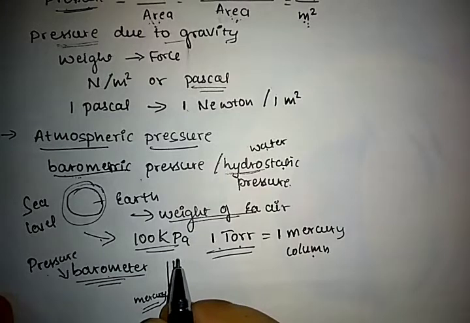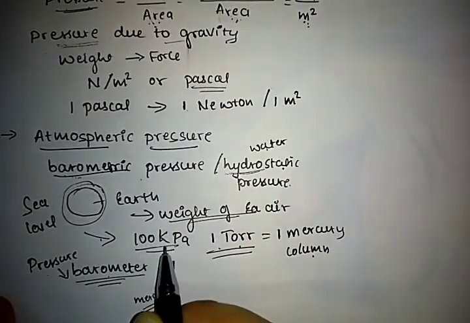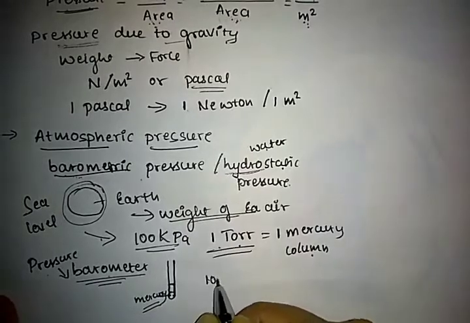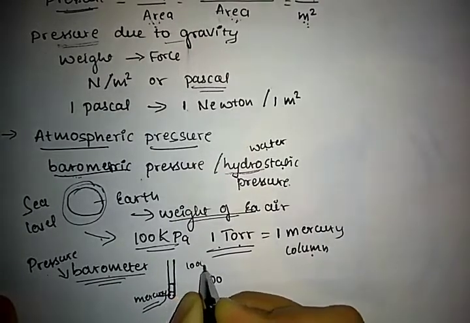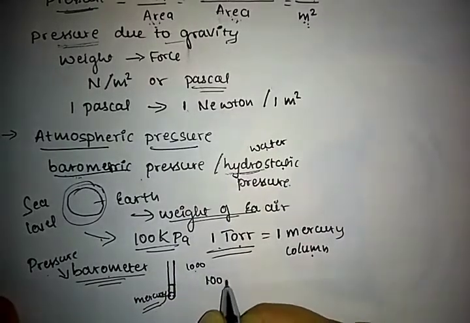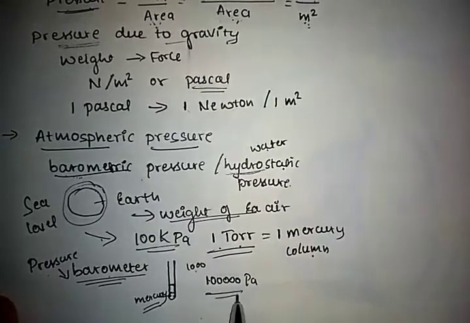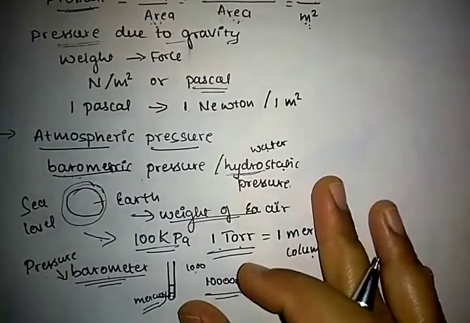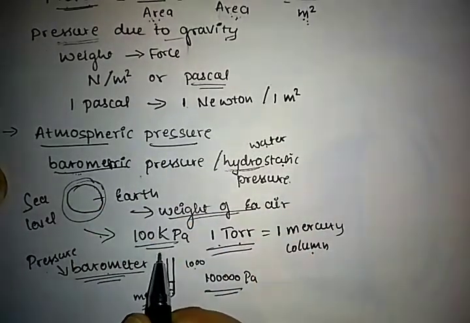1 pascal is already a large pressure, so imagine 100 kilopascal. Kilo stands for 1000, that is 3 zeros, pascal. So just imagine this pressure. At sea level, atmospheric pressure is about 100 kilopascal.